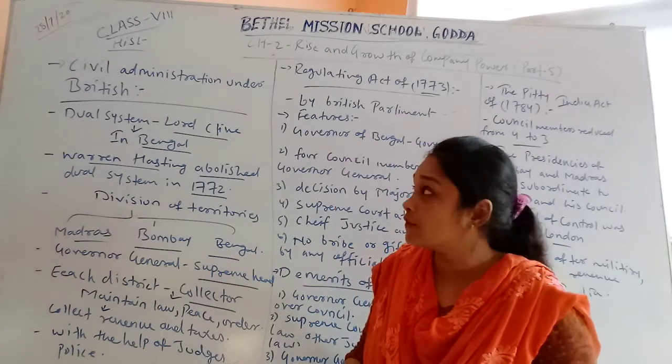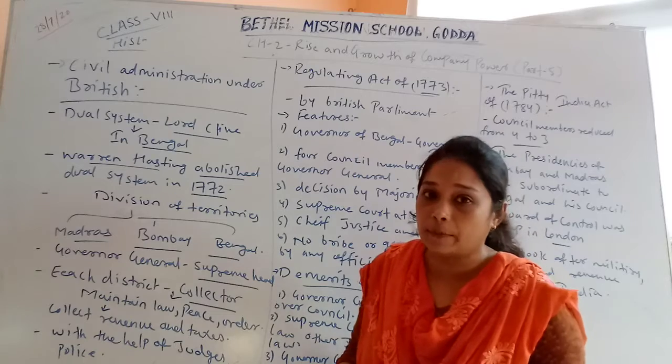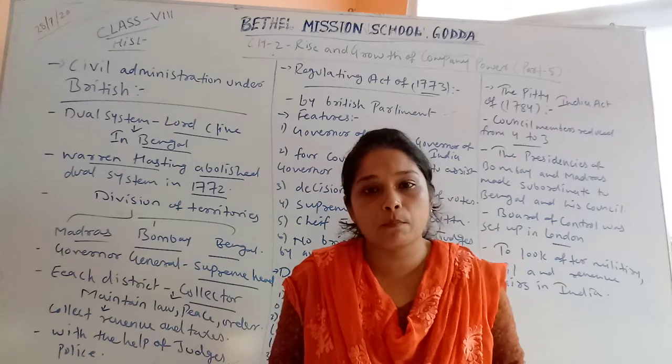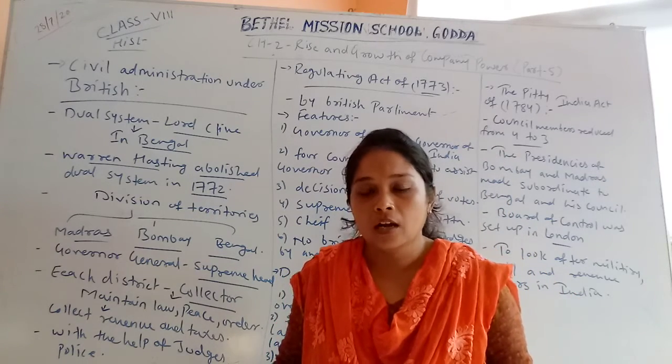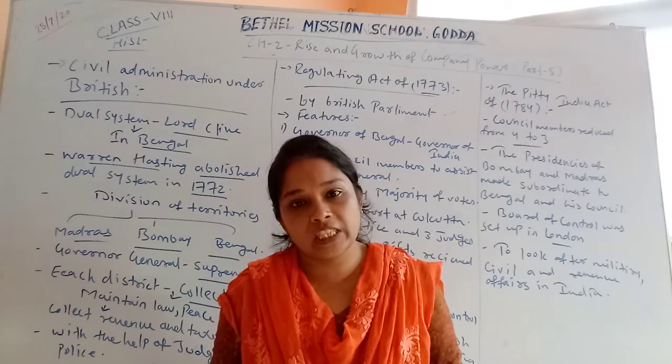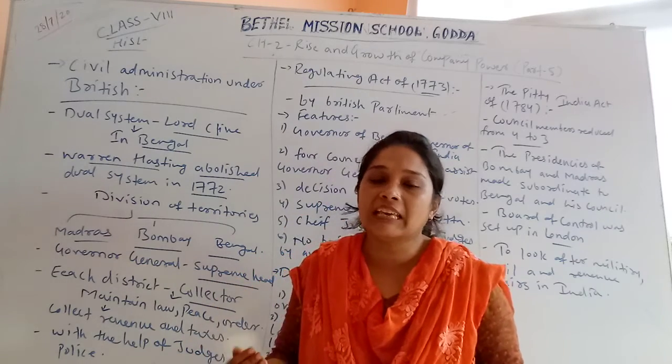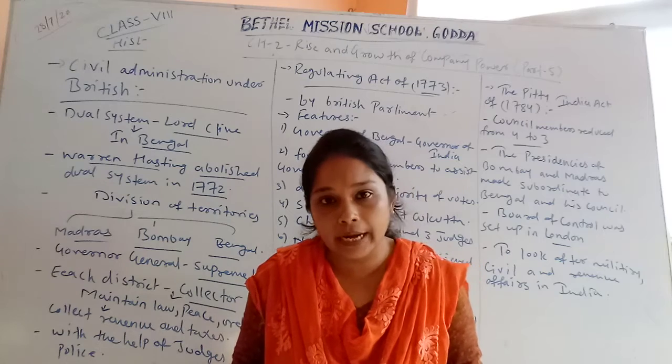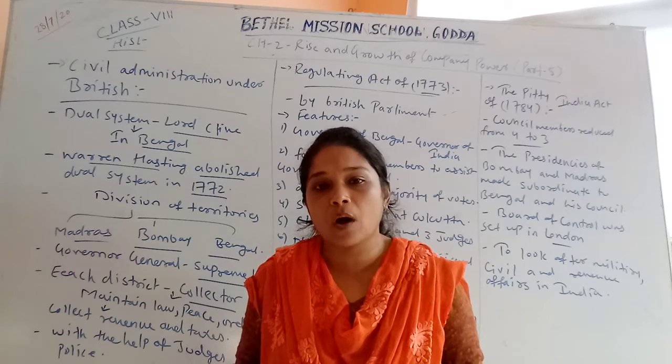Today we are on the 5th session of class 8 history, chapter 2, rise and growth of company power in India. Till now, in our 4 sessions, we have seen how the company gained its power. Company means the English East India Company gained its power in India.